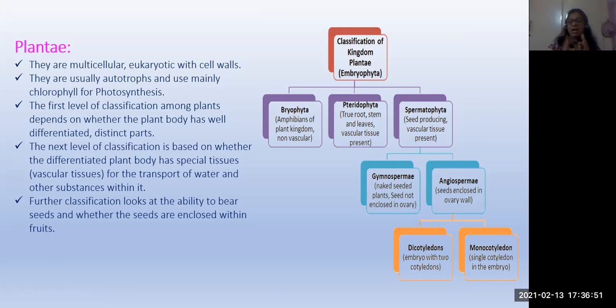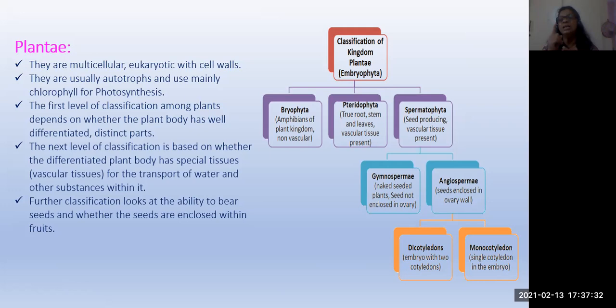So gymnosperms are seeded plants, but there is no ovary, only the ovules become seeds. That's why they are called naked seeds. Coming to the angiosperms. Angiosperms means they have fully covered seeds, and these seeds are enclosed by the ovary wall. That means angiosperms produce fruits. And one more thing, within the angiosperms, because of the number of seed leaves, they divide into two types. One is monocots and the second one is dicotyledons.